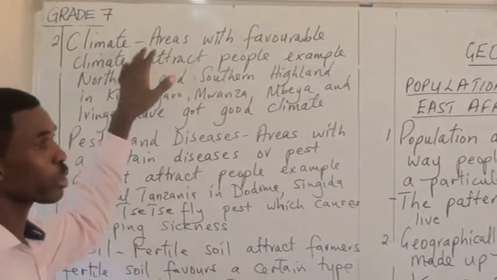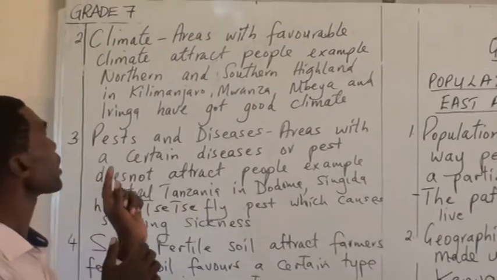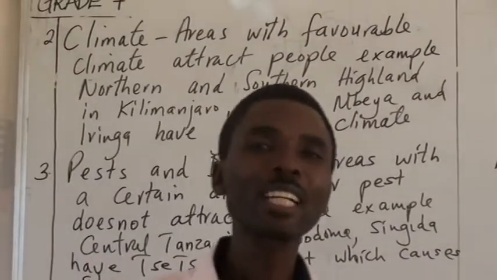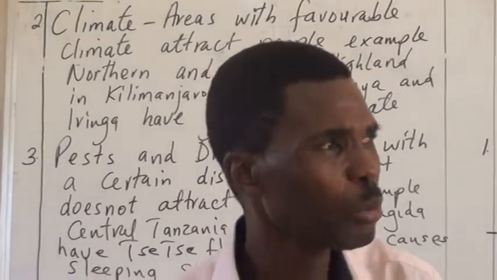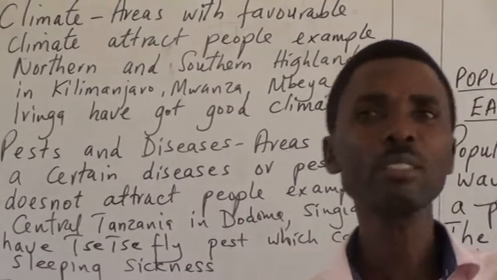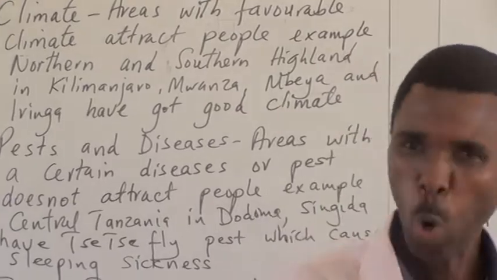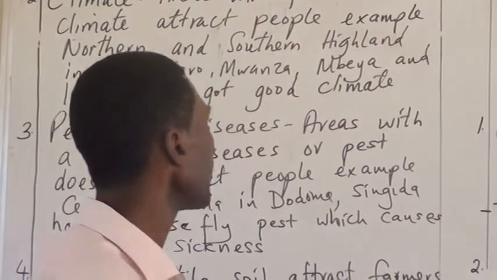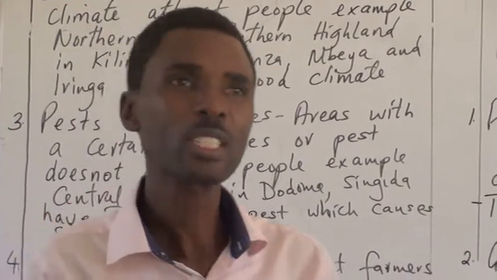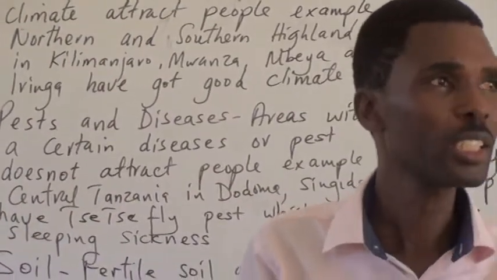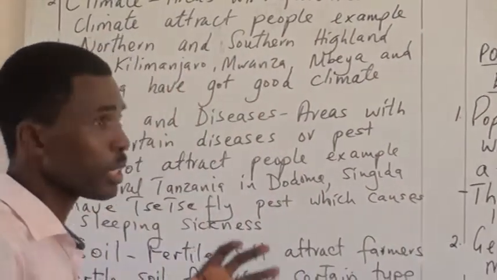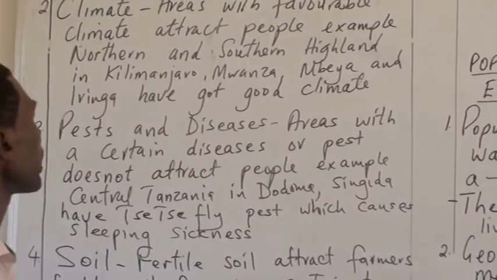Now, the climate we're talking about here, we're talking about the areas with favorable climate, which attract people to live in those areas. We find that people don't like to live in areas where there's too much cold, but also too much heat. You find that they like to live in areas where there's optimum temperature. The temperature is not very high, also the temperature is not very low. That means that area attracts people to live in those areas.